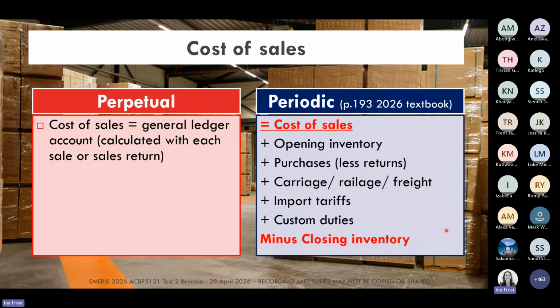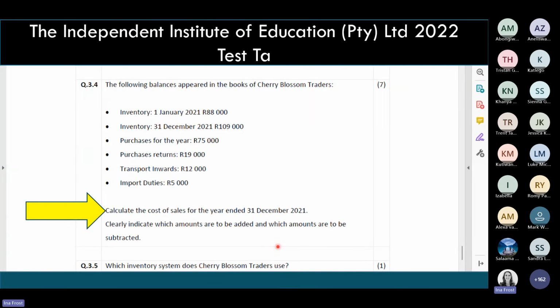So when we ask you to calculate cost of sales, we expect you to know the formula for that calculation. For example, here you can see in the test in 2022, the students were asked to calculate the cost of sales, and they were given all of the information here that they had to use in their calculation.